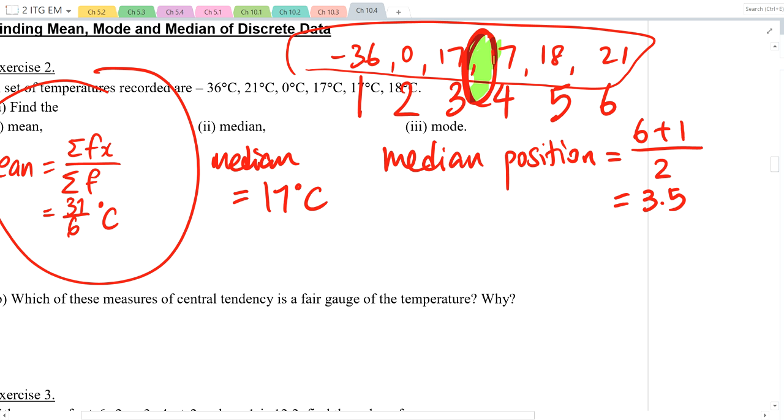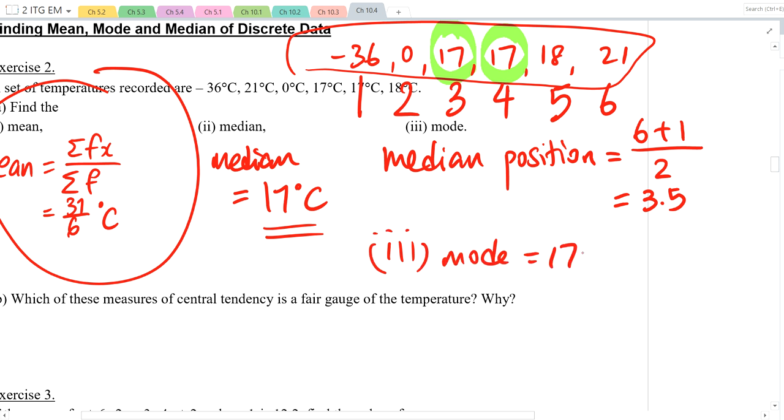So I need to take the average of what is on either side. So on the left side I have 17, on the right side I have 17 as well. What is the average now? 17. So our median is 17. Okay? And for part 3, mode equals to 17 degrees Celsius.